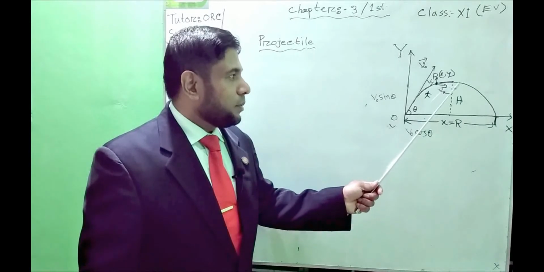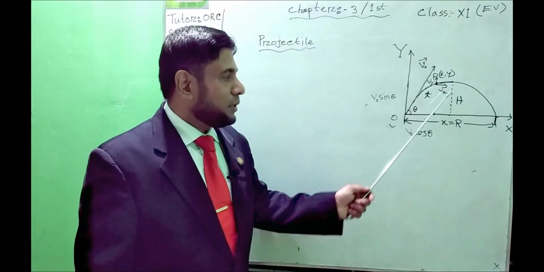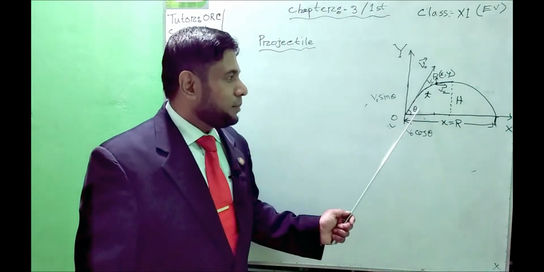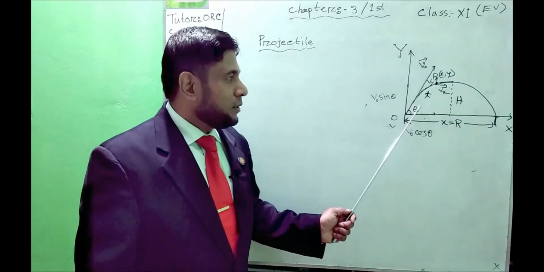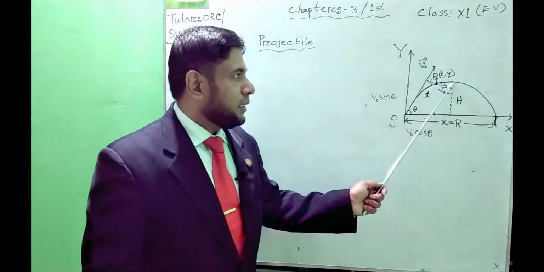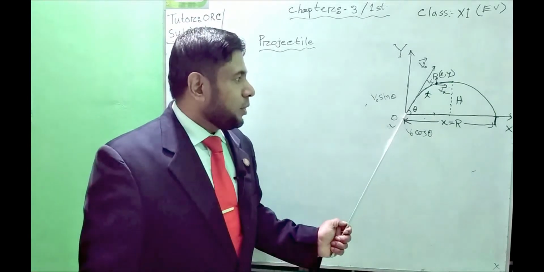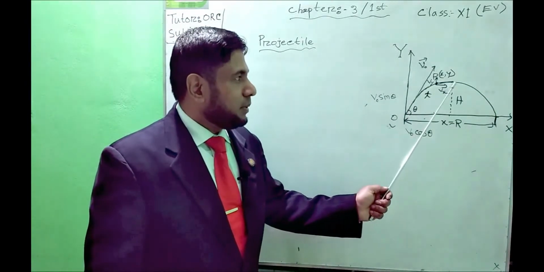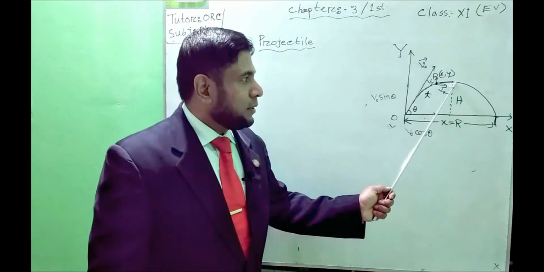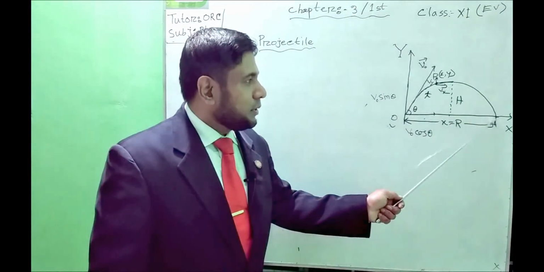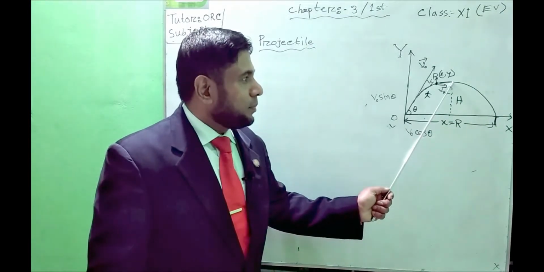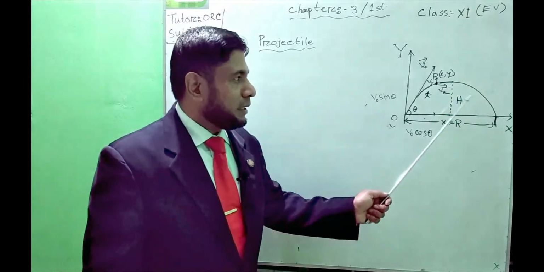We know from basic information that the time a projectile needs to reach the maximum height from the point of projection is the same time it needs to reach the ground from the maximum height.